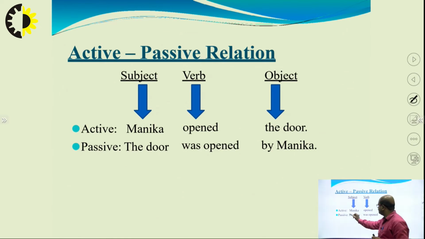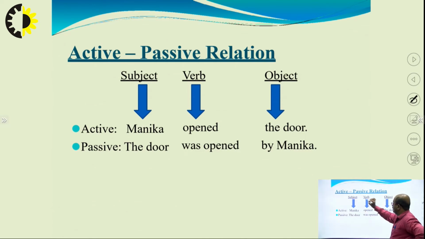Active: Monica opened the door. Passive: The door was opened by Monica. This is the relation between the active and passive voice.